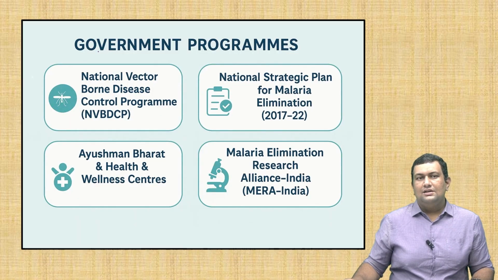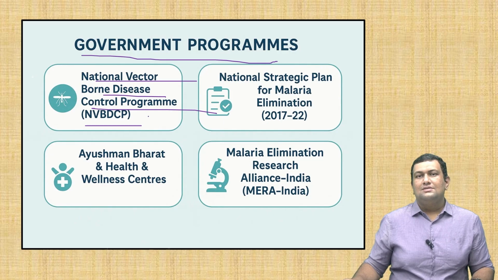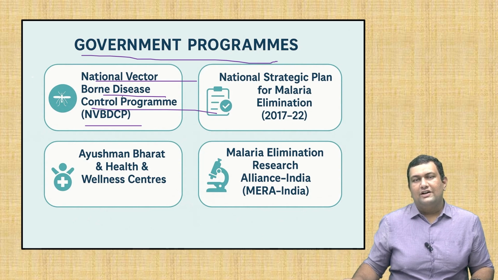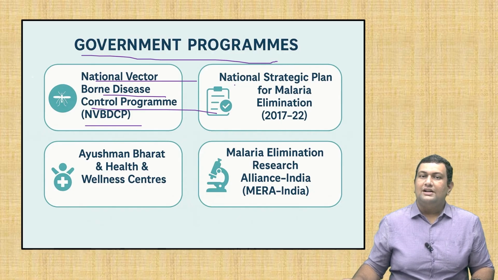Now we will see the government programs with regard to malaria. The first one is the National Vector-Borne Disease Control Program. It is an umbrella program under the Ministry of Health and Family Welfare. It provides integrated control and management of vector-borne diseases including malaria, dengue, chikungunya, Japanese encephalitis, etc. Second is the National Strategic Plan for Malaria Elimination.